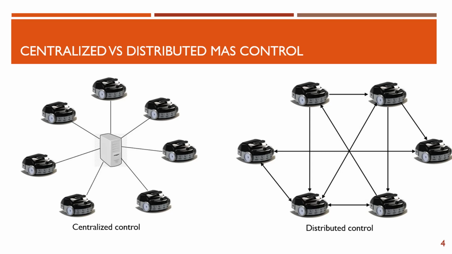The other one is known as distributed control scheme, in which there is no central unit and agents communicate with their neighbors in the network and then compute their control input based on the information they receive from the neighbors. And since there is no central unit and the computation is divided among the agents, the number of agents can be increased. And if any agent fails, then the remaining agents won't collapse, but they will continue doing their work. So that is why it is a more efficient, robust, and scalable strategy.